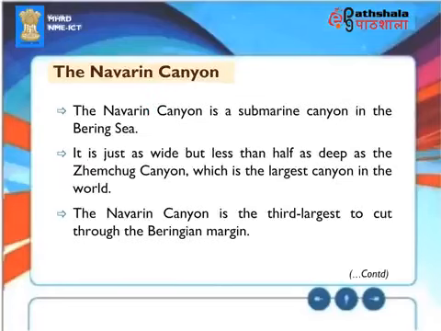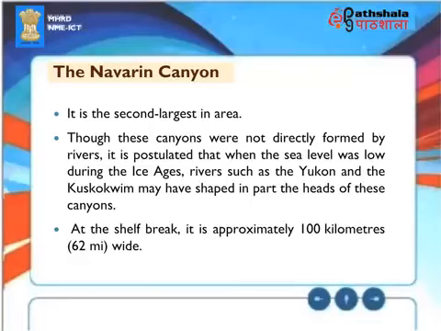The Navarin Canyon. The Navarin Canyon is a submarine canyon in the Bering Sea. It is just as wide but less than half as deep as the Zemchug Canyon, which is the largest canyon in the world. The Navarin Canyon is the third largest to cut through the Beringian margin. It is the second largest in area.